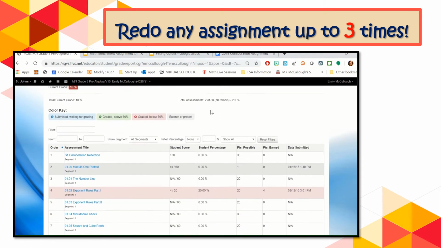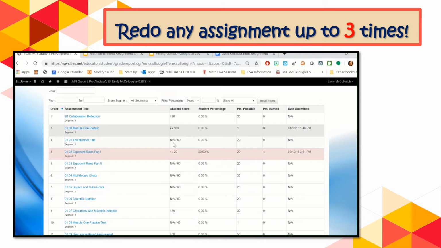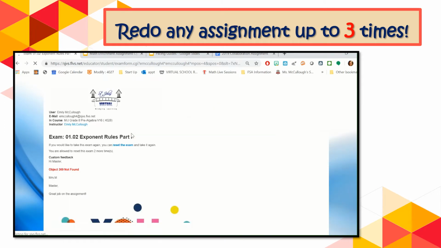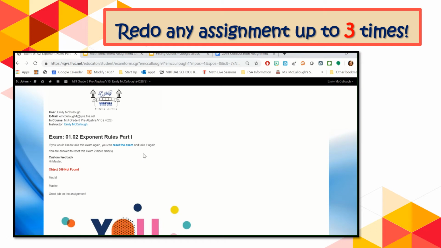As you can see here, everything that's listed NA or doesn't have a grade, those haven't been done yet. Sometimes you'll see EX next to it. If you see EX, that means it's been exempted. But let's say I want to redo this assignment 1.02 on exponent rules. If I click on that, it'll open up and I can actually reset that.